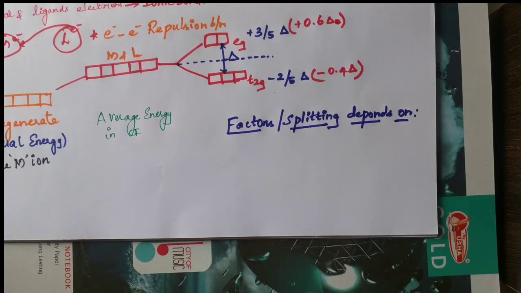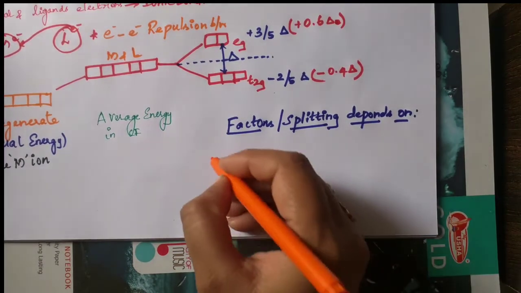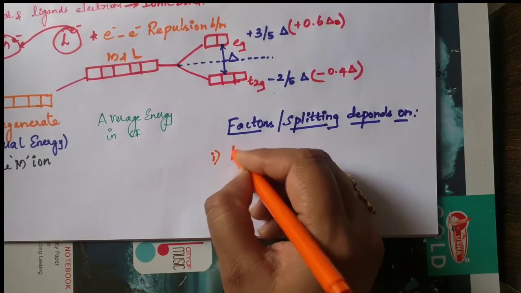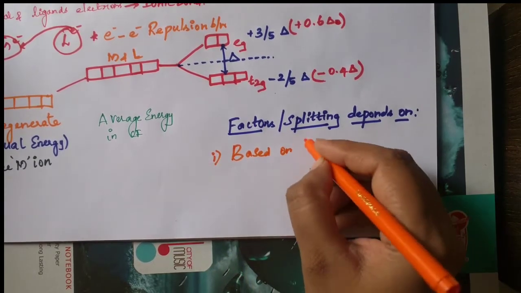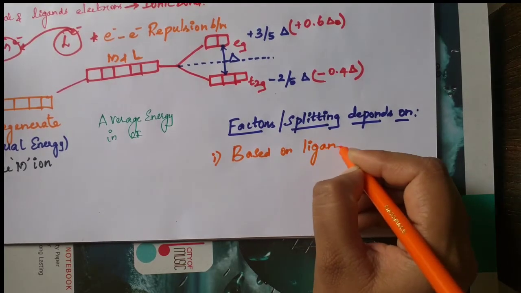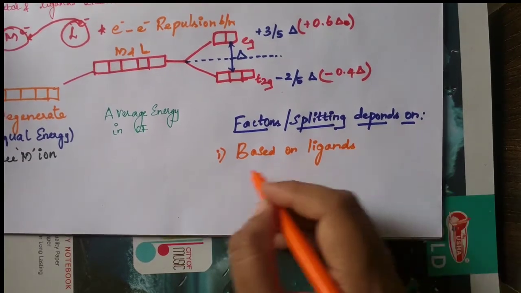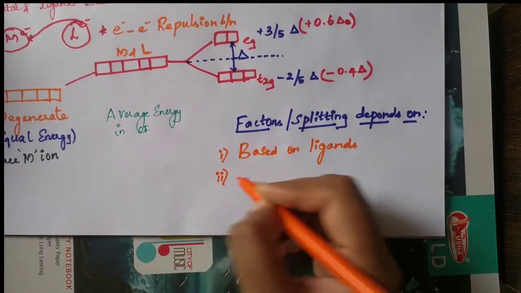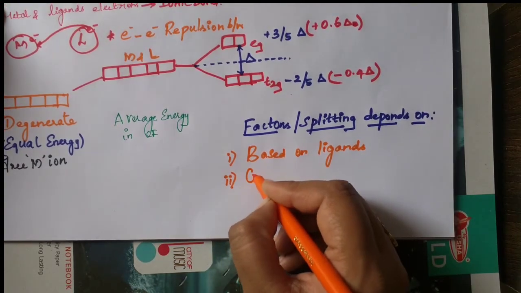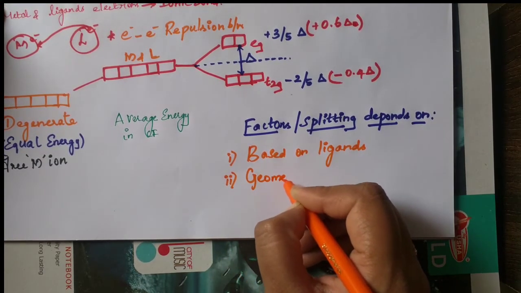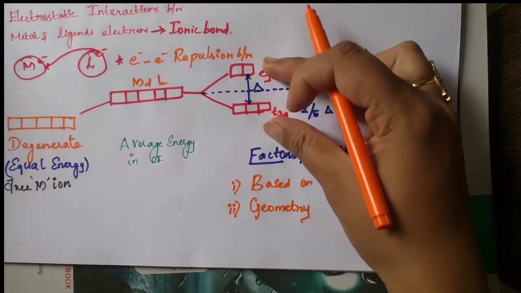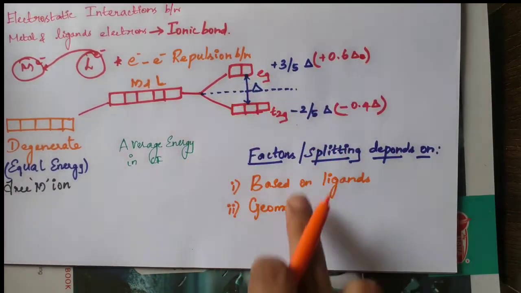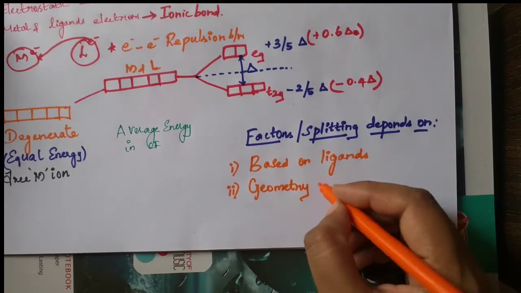First one, based on ligands, whether it's a strong field ligand or weak field ligand. And second, it depends upon the geometry of the complex. Splitting means this gap, students. Okay, this splitting depends on these 4 factors.